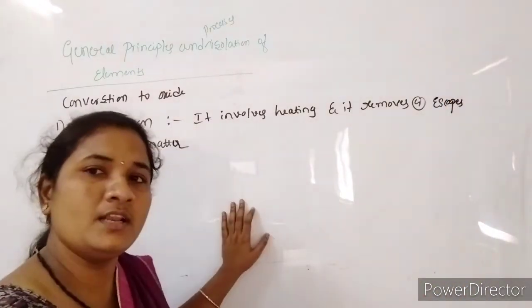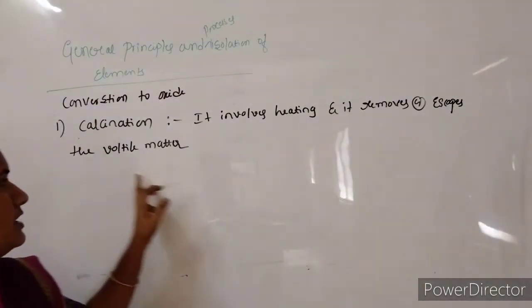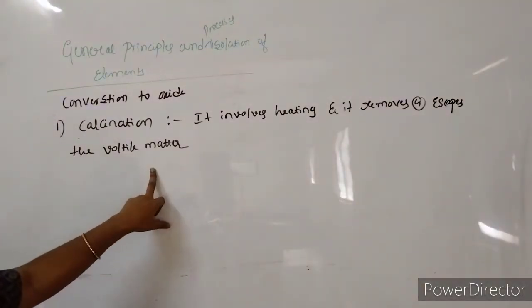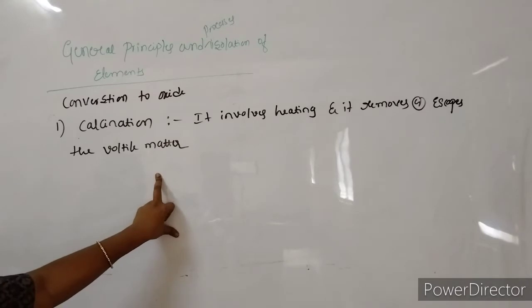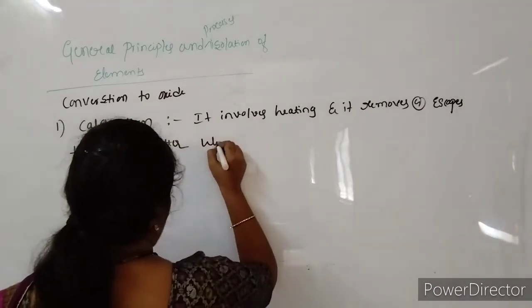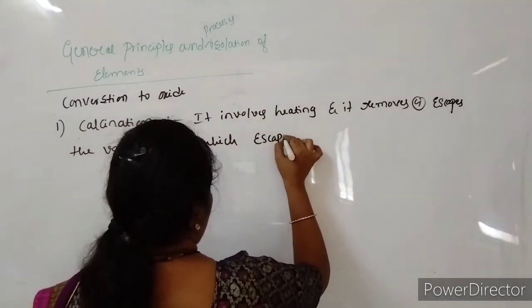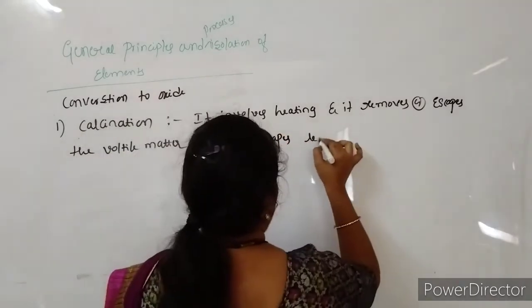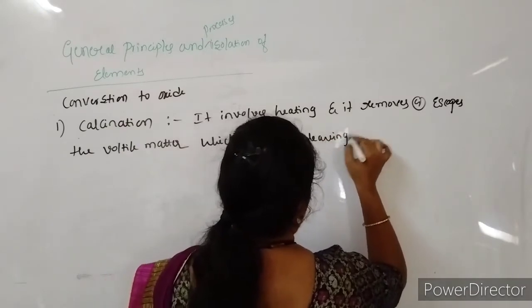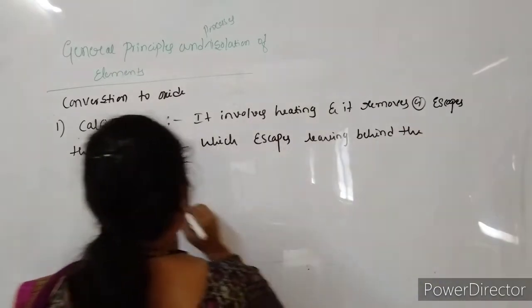If it is volatile, it undergoes volatilization at a small temperature only. The volatile matter escapes, leaving behind the metal oxide.